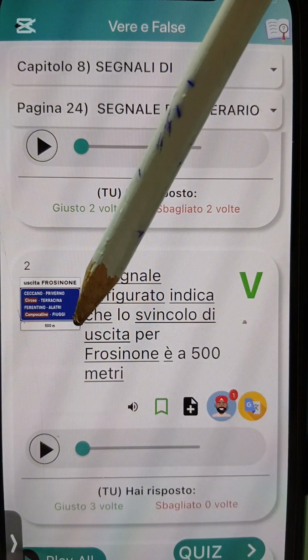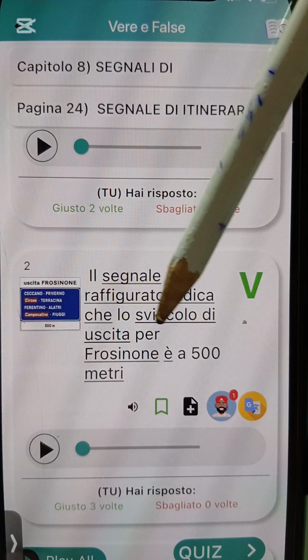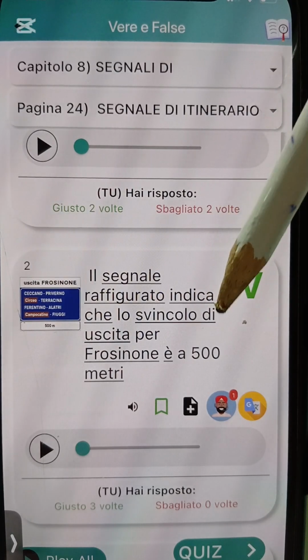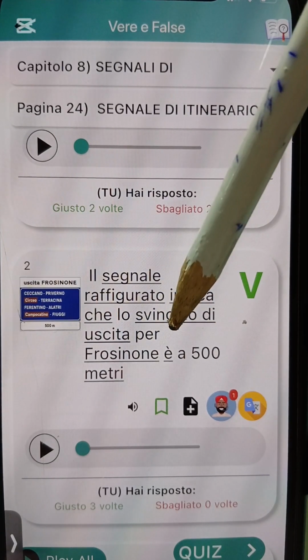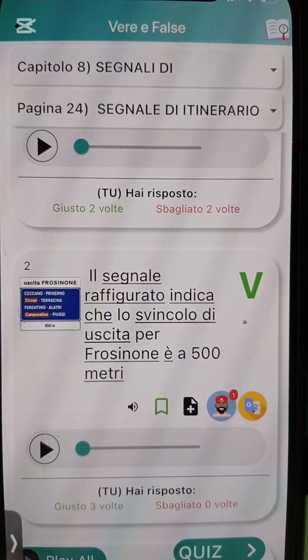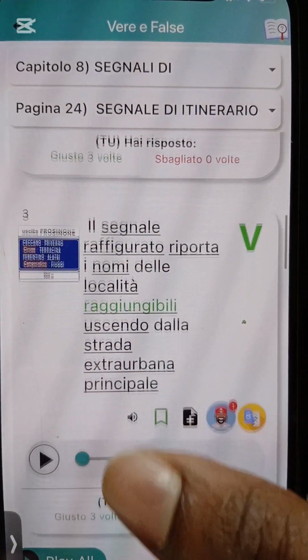Svincoli di Uscita, the exit junction. Okay, the exit junction to go out from Frosinone is 500 meters. So let's go.